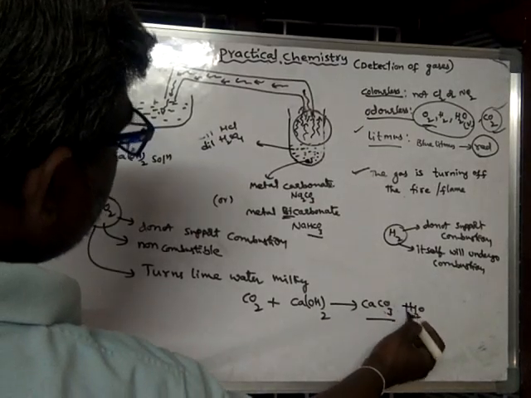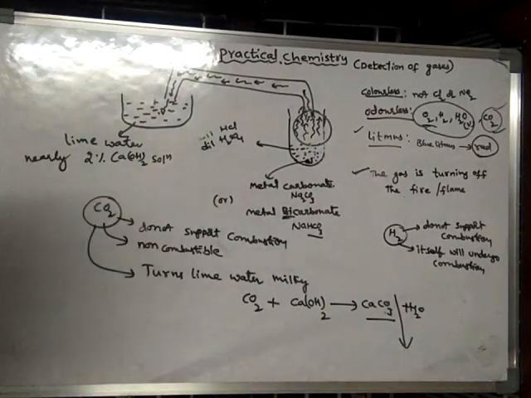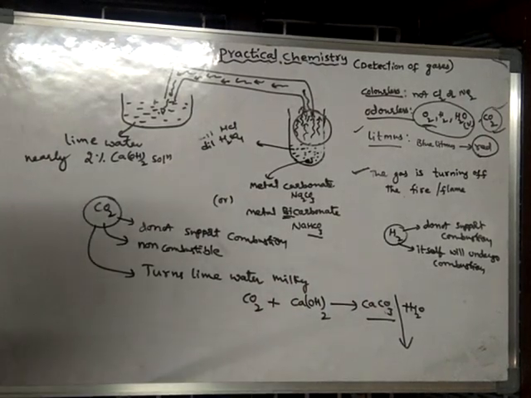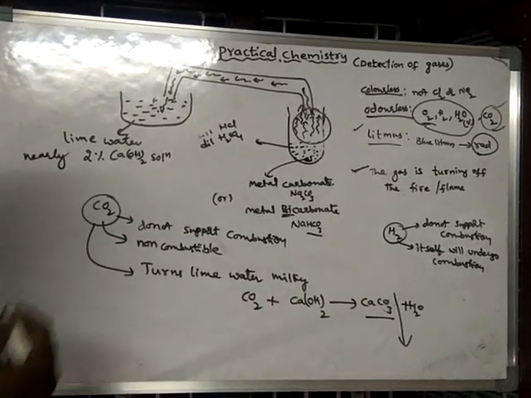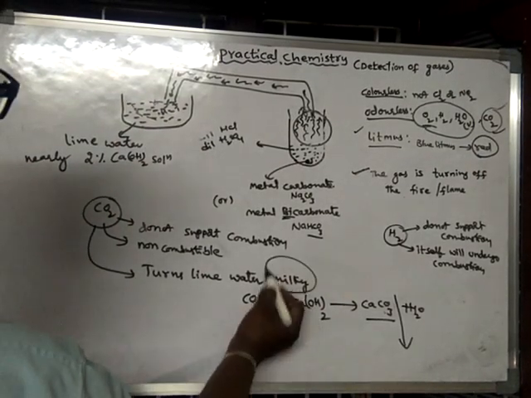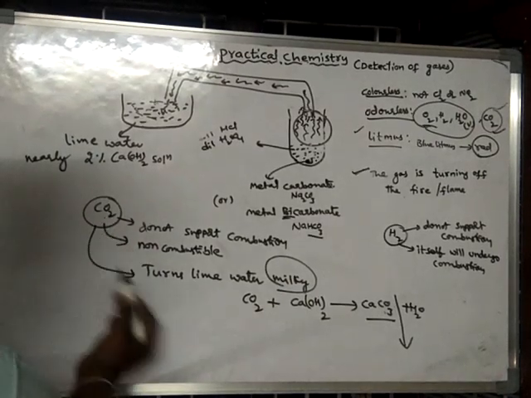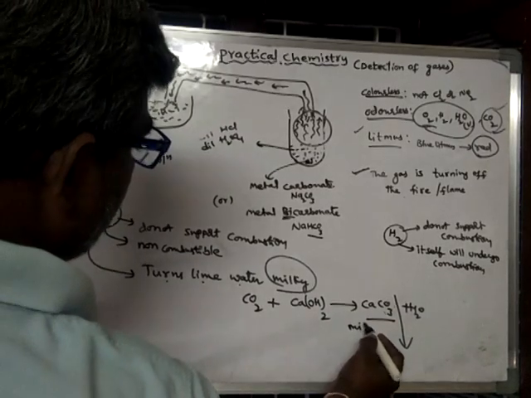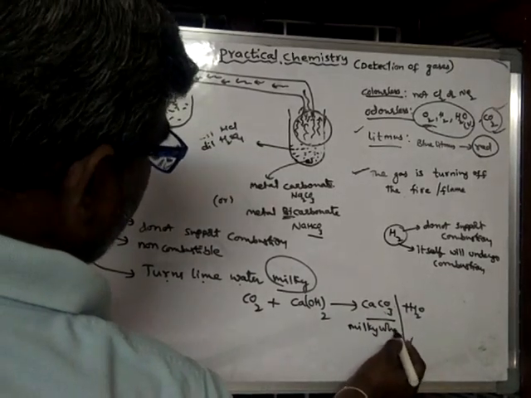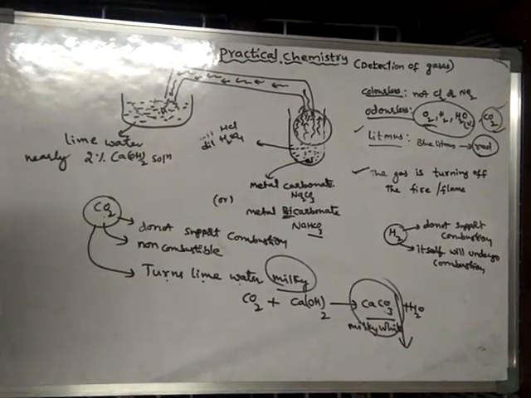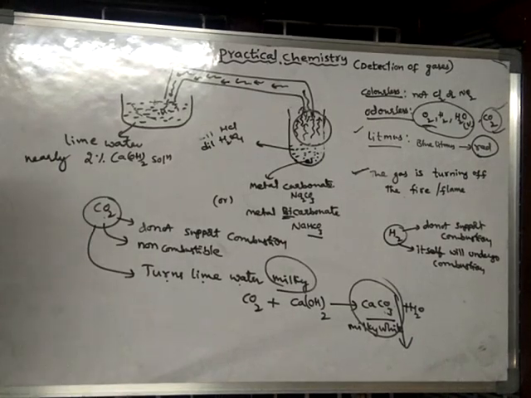Calcium carbonate is an insoluble white solid. The other name for calcium carbonate is marble. That means it's a white colored substance, so the solution will turn milky white. The milky white of the lime water is due to the formation of calcium carbonate.